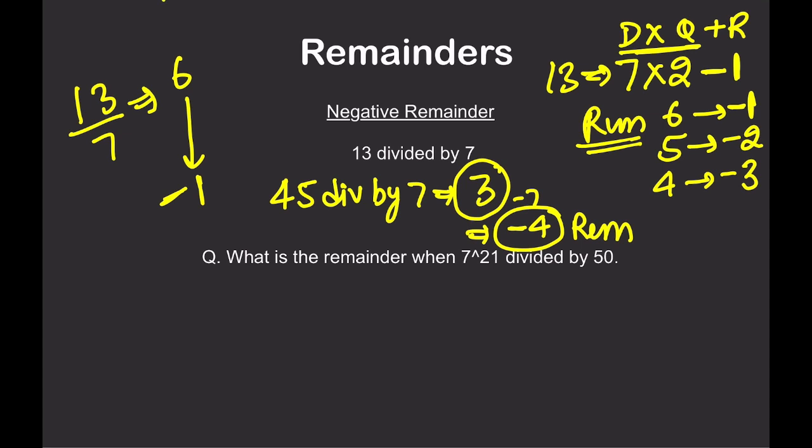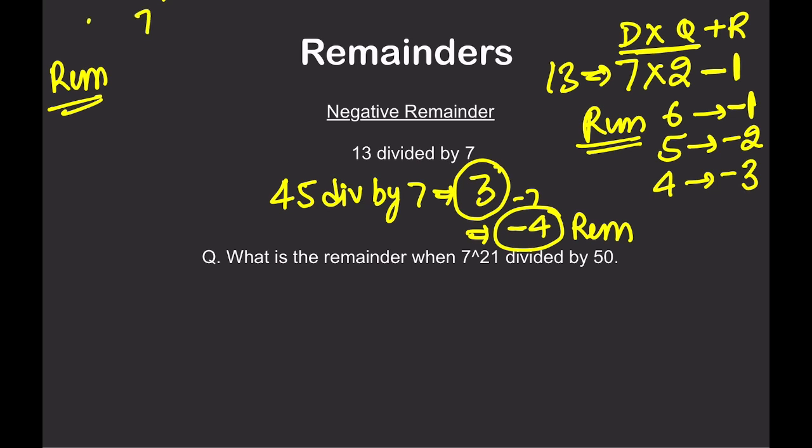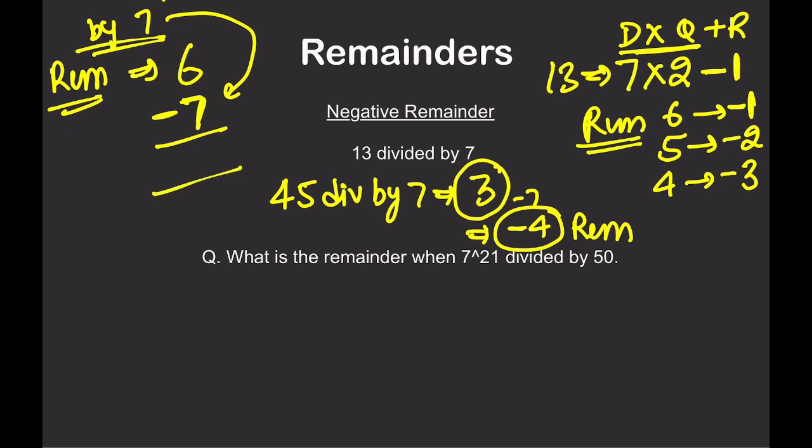So whenever we have a remainder, suppose the remainder when a number is divided by 7 is 6, the other remainder could be, subtract 7 from it, that is minus 1. Minus 1 is also equal to 6 as a remainder. I hope you understand the concept of remainder, right? Now let's see the use of it.